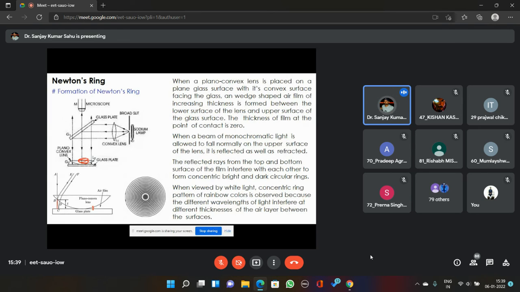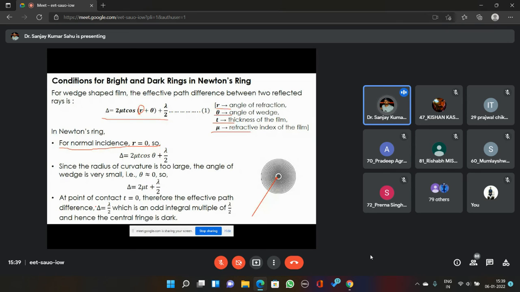This angle of this wedge shaped thin film can be treated as very small. And if theta is small, approximately equal to 0, then cos theta can be treated as 1. So the optical path difference can be reduced from this form to this form as 2 mu t plus lambda by 2. Just for the sake of understanding, we are taking these approximations. And in the experimental arrangement also, you will find that this theta value is very small.